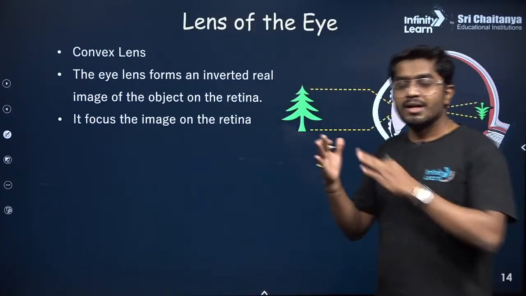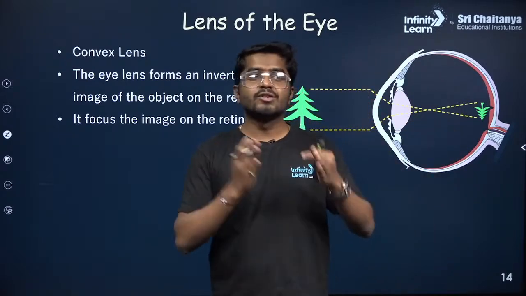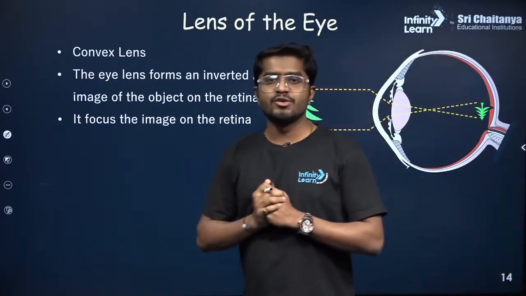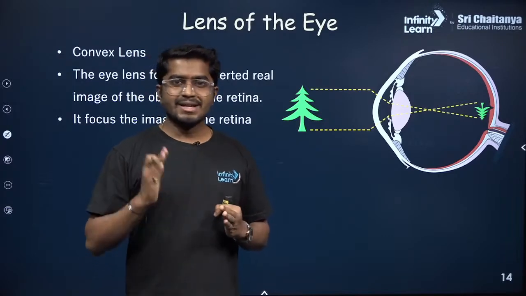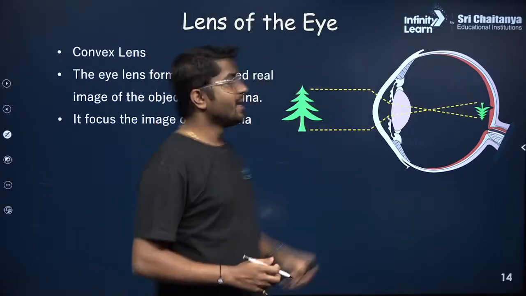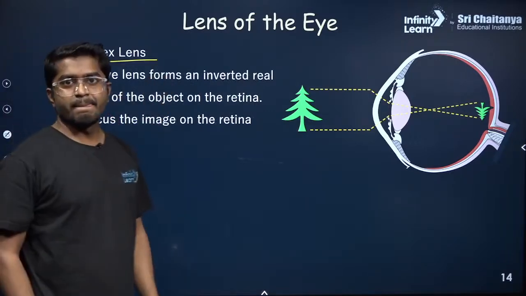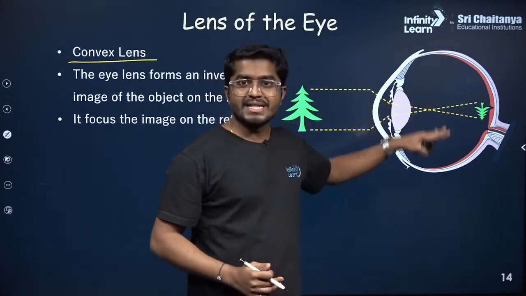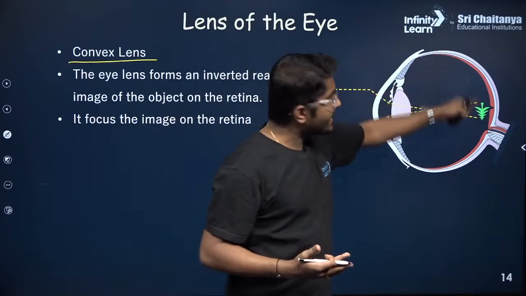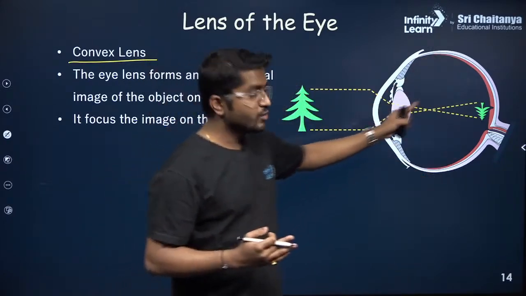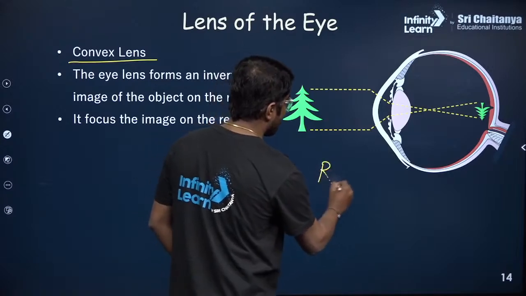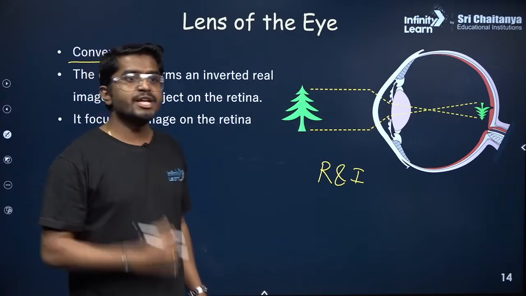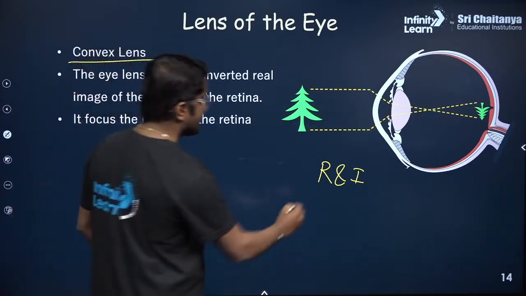Alright, so now a lot of bio we have discussed. Now come back to the physics. And what is physics? Here we have the lens. What is the shape of the lens? Do you recognize? We have learned in the last class. What type of lens is this? It is the convex lens. And what type of image is formed? The nature of the image is inverted. It is real because we are getting the image on the retina, that is, the image is forming on the screen. So real and inverted. Is this image enlarged or is it diminished? This is a diminished image.